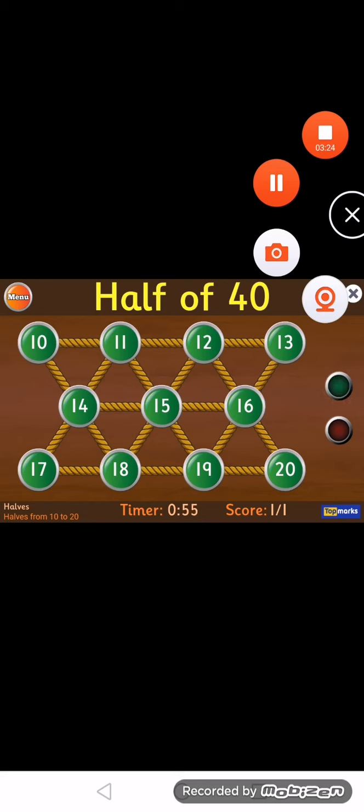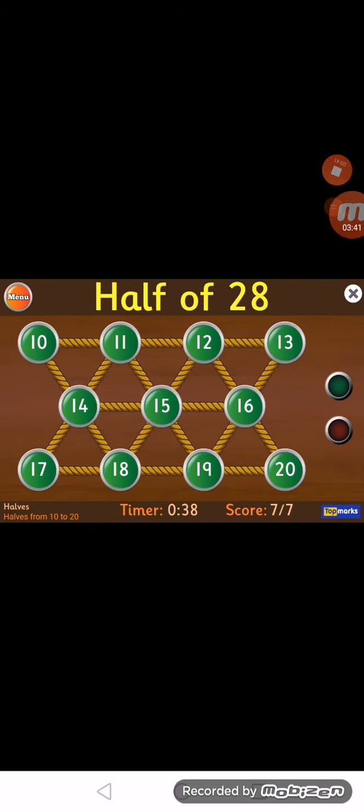Half of 40 is 20. Half of 26 is 13. Half of 34 is 17. Half of 30 is 15. Half of 40 is 20. Half of 26 is 13. Half of 24 is 12. Half of 28 is 14. Half of 22 is 11. Half of 26 is 13.